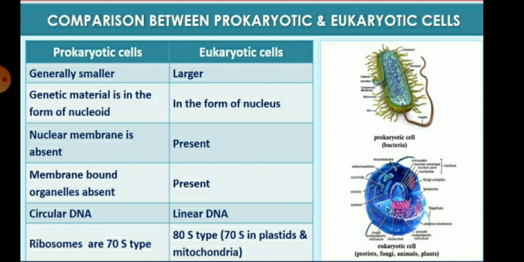And the eukaryote cell has a true nucleus, nuclear membrane is present, membrane bound organelles are present, linear DNA is present, and the ribosome type is 80S, but the 70S type is present in plastids and the mitochondria in the cell organelles.